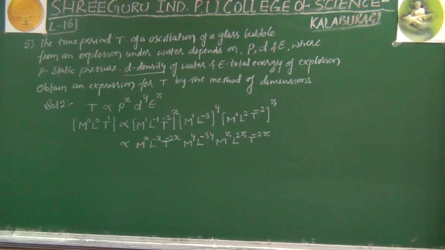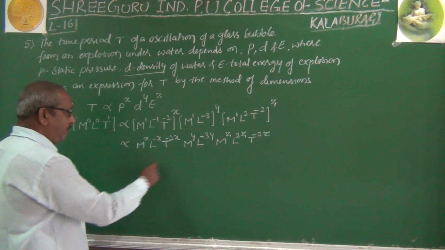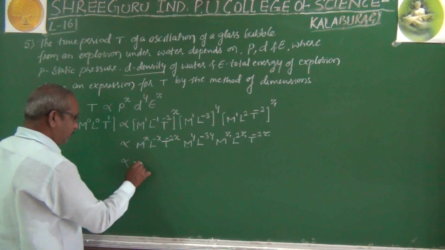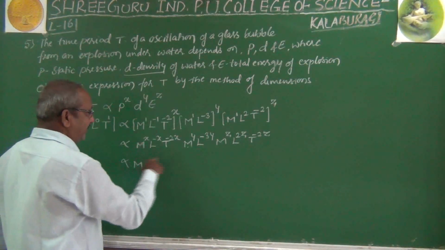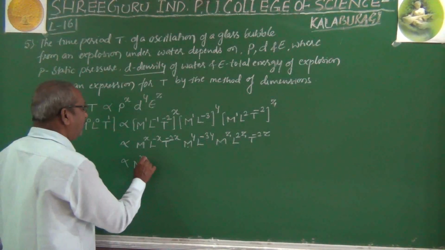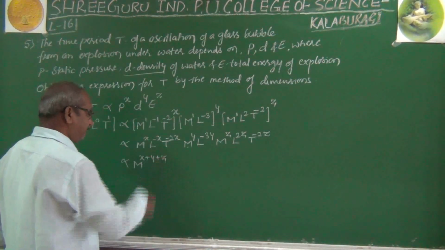Now here we will go, bases are same, indices can be added. For that here is the m, here is the m. So therefore it is m to the power. Bases are same, indices can be added. This is plus x, this is plus y, this is plus z. So therefore m to the power x plus y plus z.